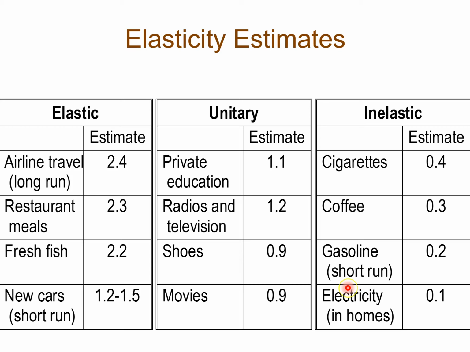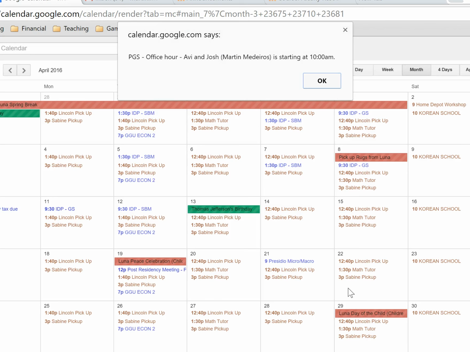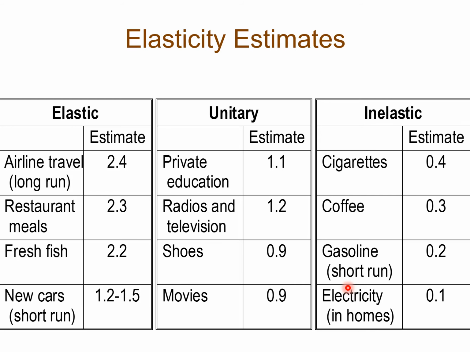So another determinant of elasticity is time. The more time you have to adjust for changing prices, the more sensitive you will be to those price changes.